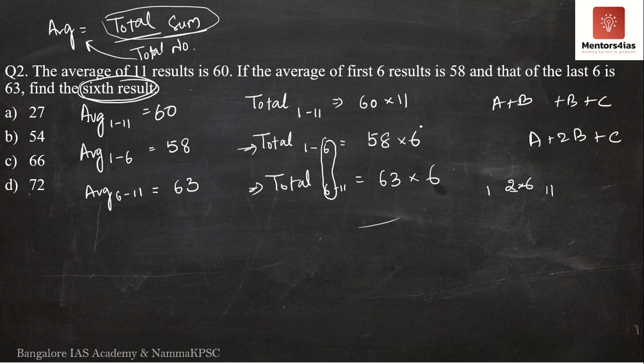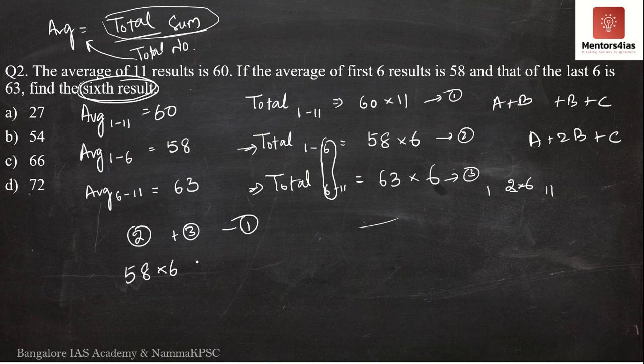So once you add these two, from that you will subtract the first one. If you take the second and third and let this one be the first, we do 2 plus 3 minus 1. Similar to what we had done in the last problem, and the concept is similar to one of the problems we solved in the previous session. So what do we get here? We get 58 into 6 plus 63 into 6 minus 60 into 11.